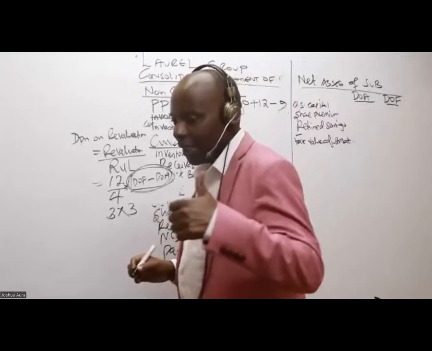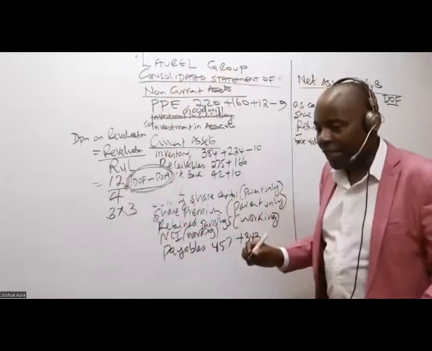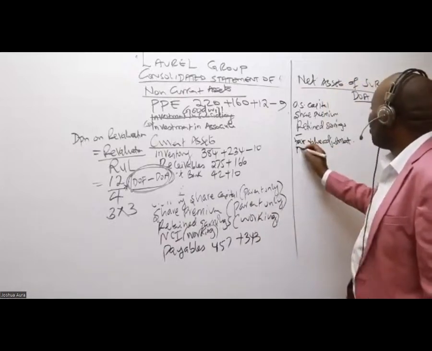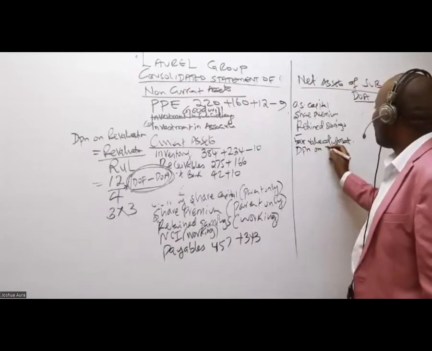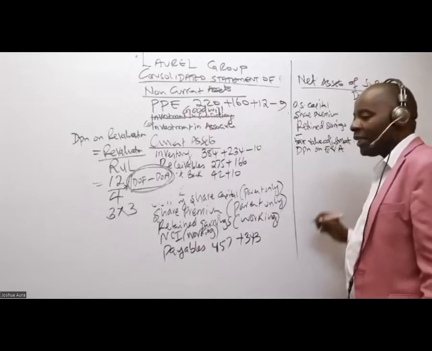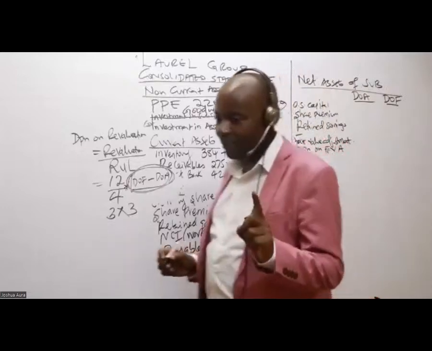And then lastly, depreciation on fair value adjustment.